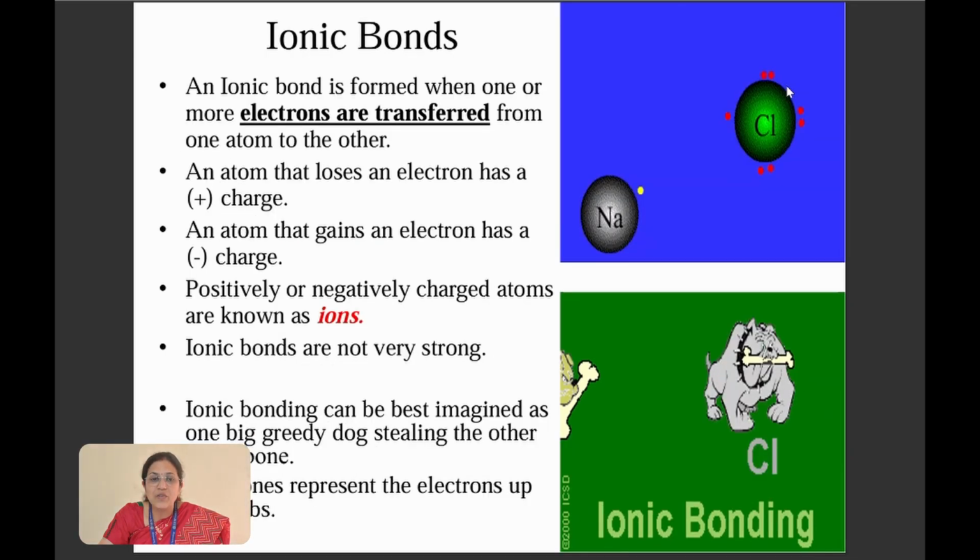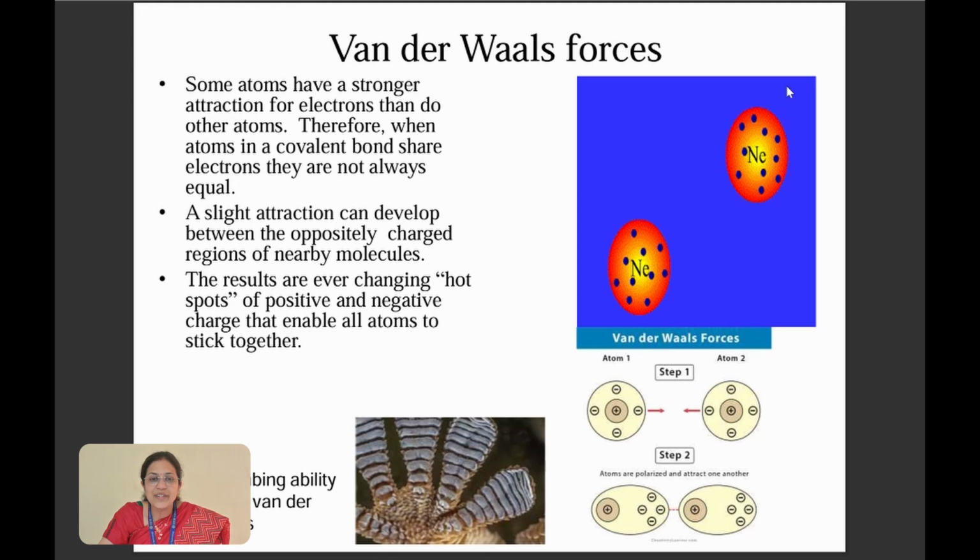Next we will see ionic bonds. An ionic bond is formed when one or more electrons are transferred from one atom to the other. When an atom loses an electron, you call it positively charged. When an atom gains an electron, it has a negative charge. Positively or negatively charged atoms are together called ions. Not all ionic bonds are very strong; some are weak and some are strong. Ionic bonding is one of the important bonds seen in all the macromolecules.